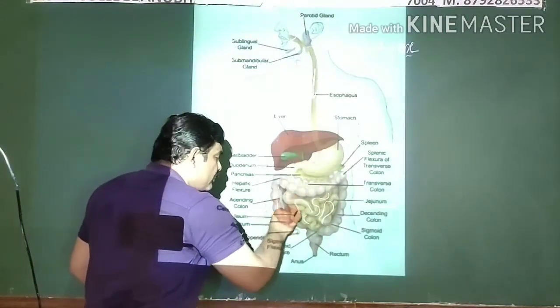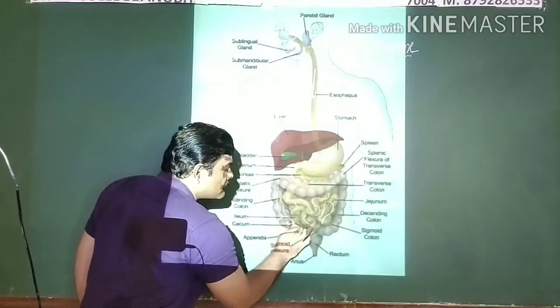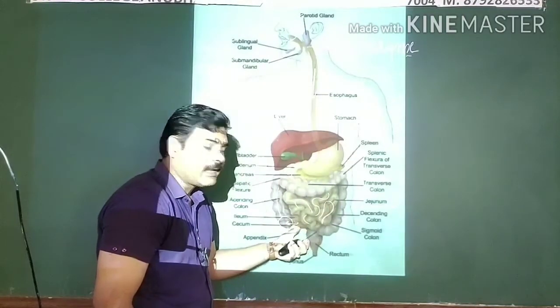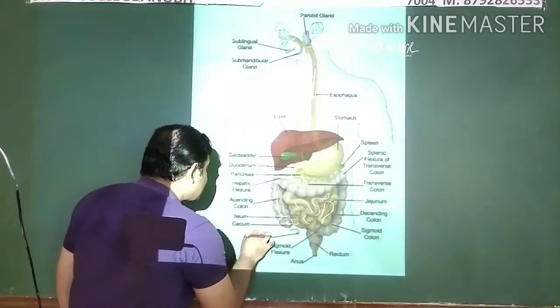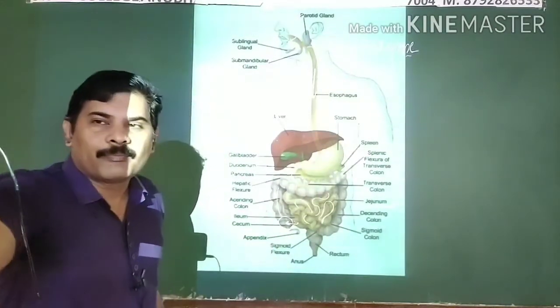Then it opens into the large intestine, the place where the large intestine fuses with the small intestine, and that area is known as the cecum.